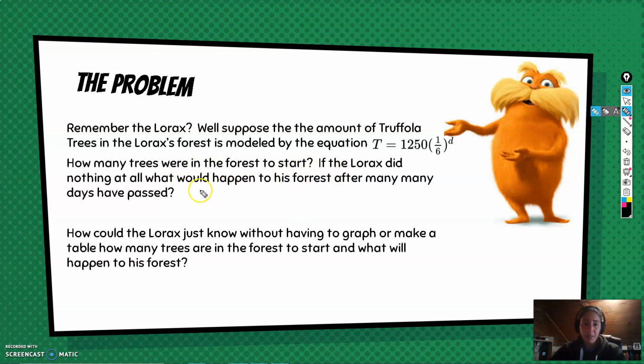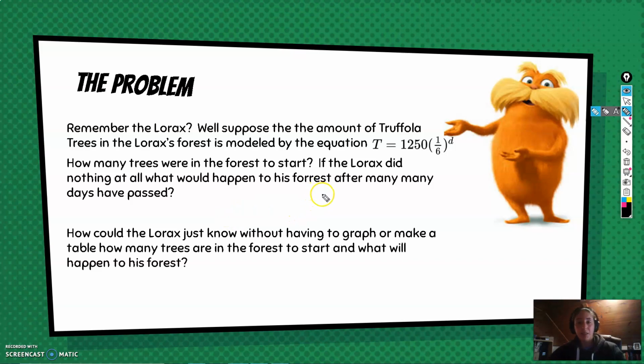And if the Lorax did nothing at all, what would happen to his forest after many, many days had passed? In other words, the Lorax was like, screw this, I don't want to do anything. What would happen to his beloved tupelo trees? So as you can see, the question is, how could the Lorax just know, without having to graph or make a table, how many trees are in the forest to start? And what will happen to his forest?